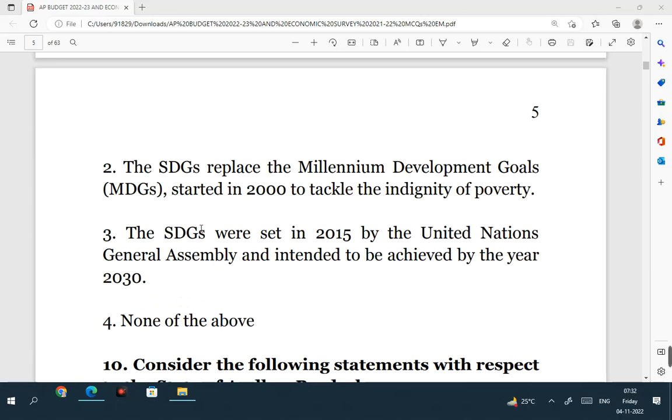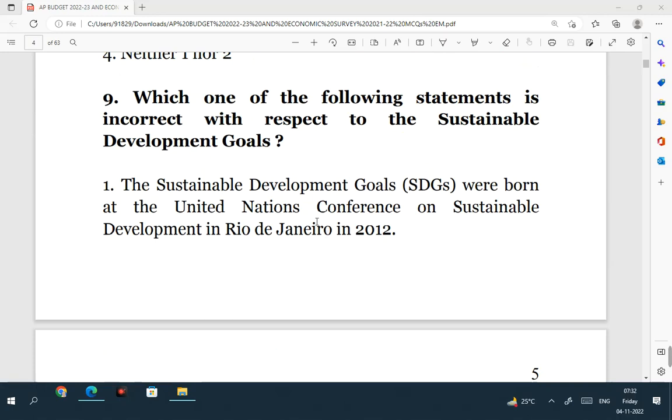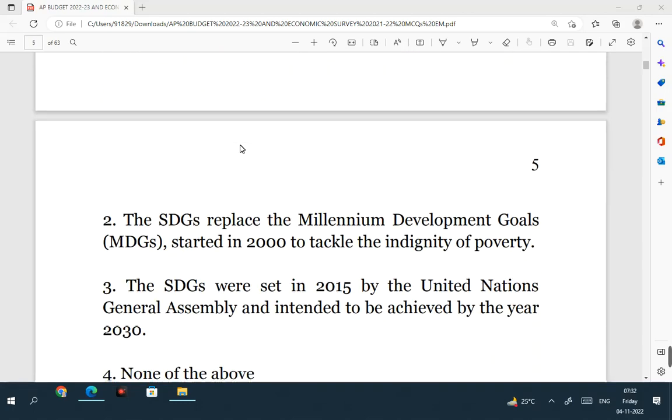So these Sustainable Development Goals were finally agreed upon in 2015 by the United Nations General Assembly and it was intended to achieve it by the year 2030. So the answer is none of the above. Which one of the following statements is incorrect? In the question what is asked is incorrect statement. All the three statements are correct. So the answer is none of the above.